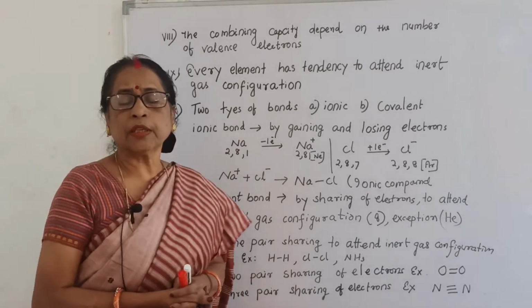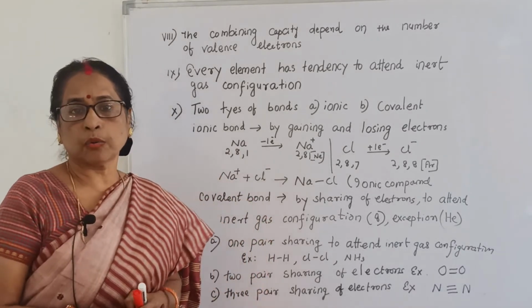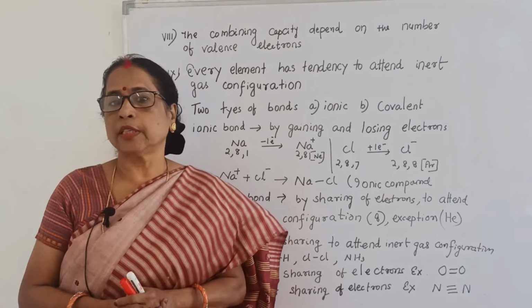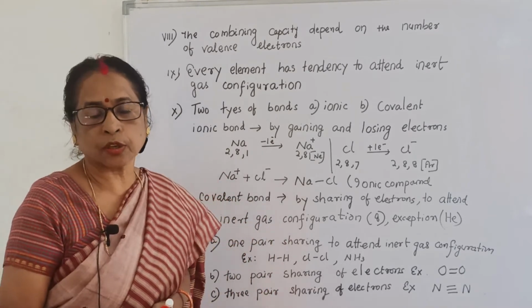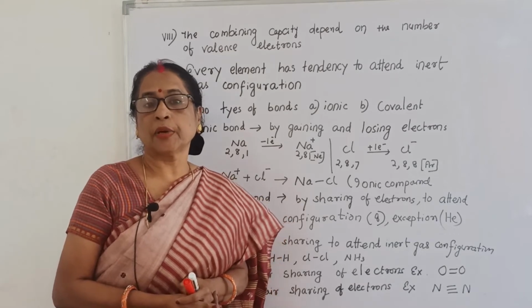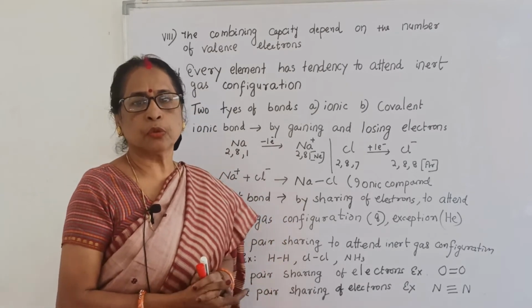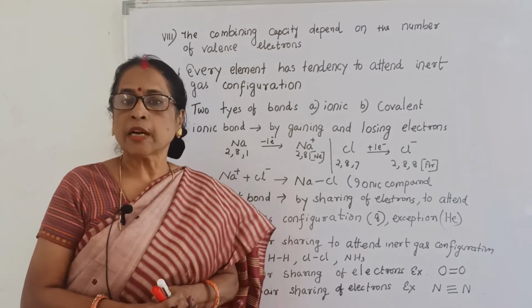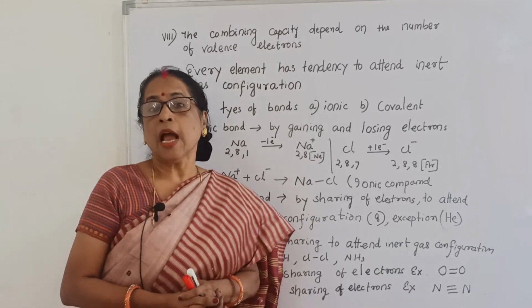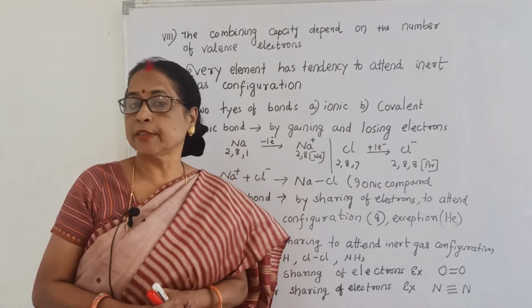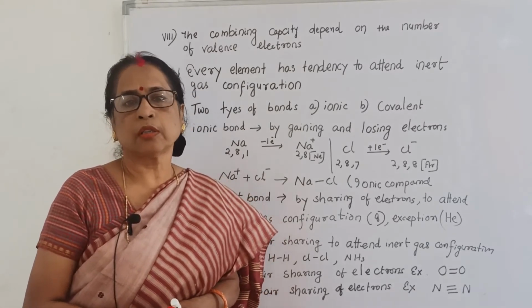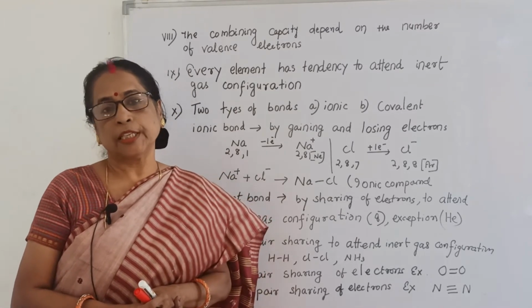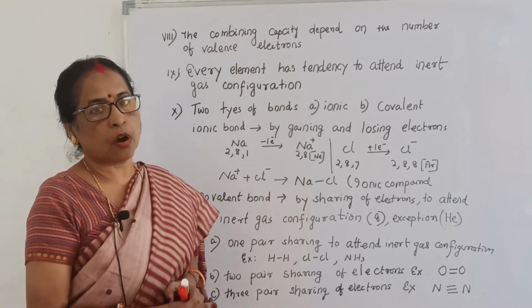From that you can know the combining capacity. Let us take sodium. Sodium is 2, 8, 1, so the K, L, M shells have 2, 8 and 1 electrons. It is easy to remove one electron and attain the inert gas configuration, but it is very difficult to remove all 8 electrons. That is why sodium easily loses an electron to attain the inert gas configuration of neon, 2, 8.